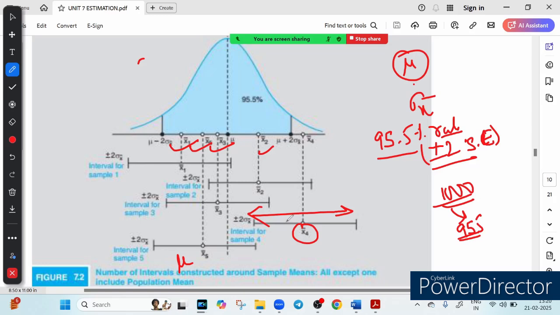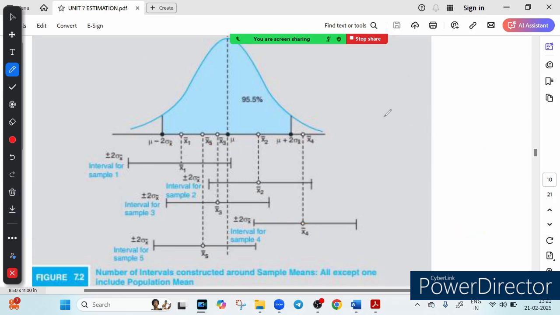Because confidence intervals are not perfect, 4.5% of them may not include mu. That is the trade-off of estimation. The interval around x4 is an example of one that misses the true mean. So this is the first rule. This is called the 95.5% rule. I hope this makes sense.